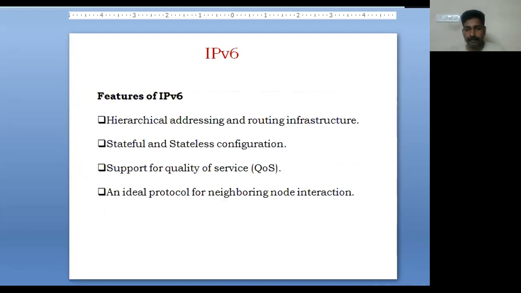It features hierarchical addressing and routing infrastructure. It supports quality of service, and stateful and stateless configuration. So if you want to configure one network, it may be either stateful or stateless. Then it is an ideal protocol for neighboring node interactions.